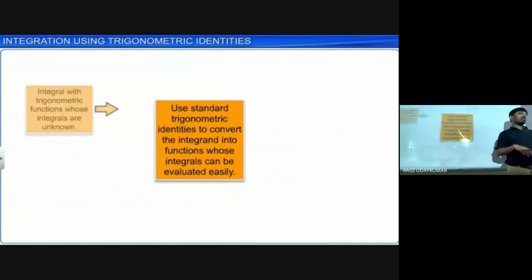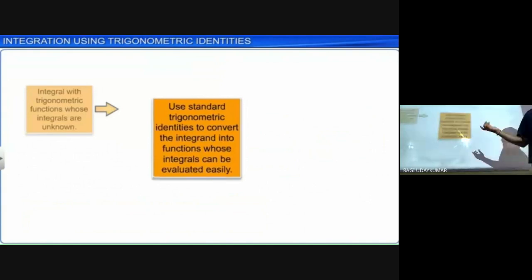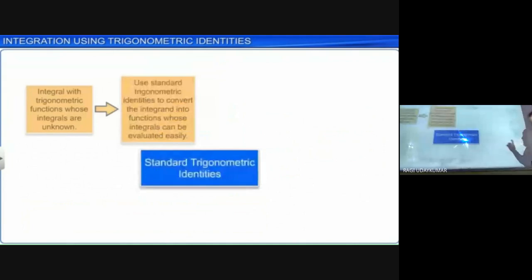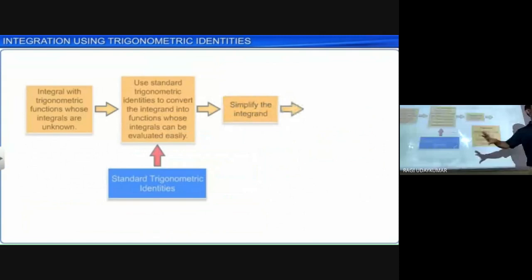And what do we do with cos square? We convert it into multiple angles. Like that, we need to convert the integrand so it can be evaluated easily. Use the standard trigonometric identities and simplify the integrand, just as we have done.